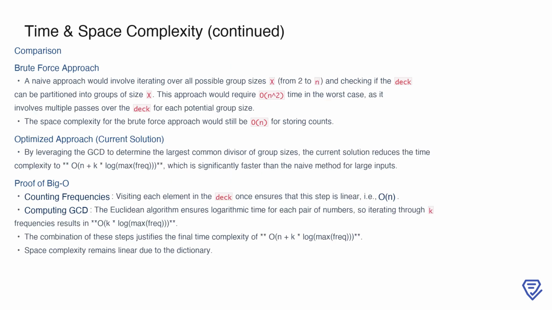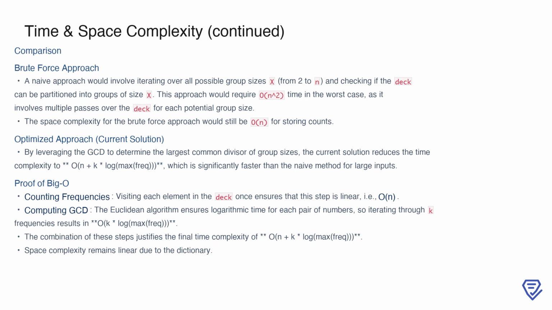When comparing the optimized solution to a brute force approach, the performance benefits become clear. A naive solution would involve iterating over all possible group sizes x, from 2 to n, and checking if the deck can be partitioned into groups of that size. This would require multiple passes over the deck for each potential group size, leading to a worst-case time complexity of O(n squared). In contrast, the current solution leverages the mathematical properties of the GCD to determine the largest common divisor of group sizes. This reduces the time complexity to O(n + k * log(max frequency)), which is significantly faster for large inputs.